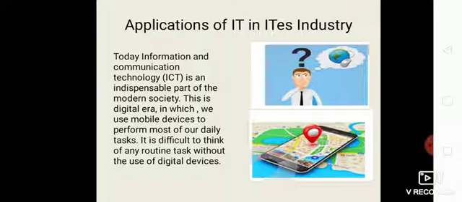Another example we take. Suppose, students, you want the latest information for your project on health and nutrition. From where would you get it? In these situations, the internet will help you gather the required information. So students, we can say ICT is an acronym for information and communication technology.